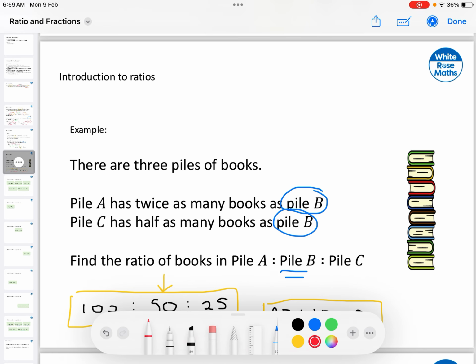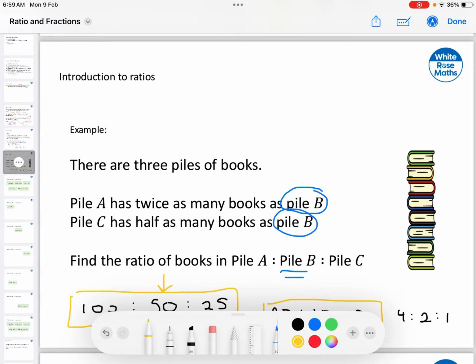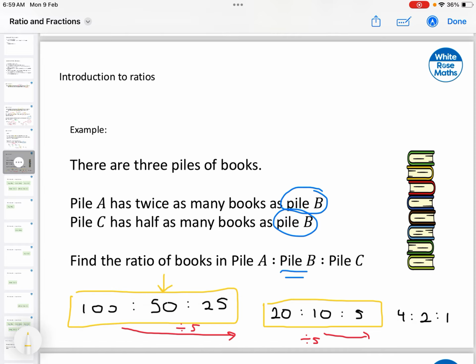division. We can find an extra one and we can divide by 5 one more time. So we can find the simplest expression in this case, and we can say 4, 2, and 1. So this is the simplest expression we can find for this case.